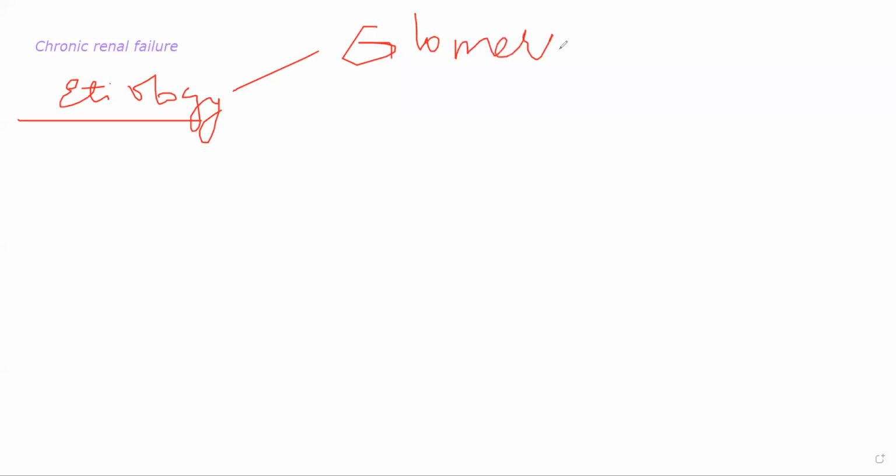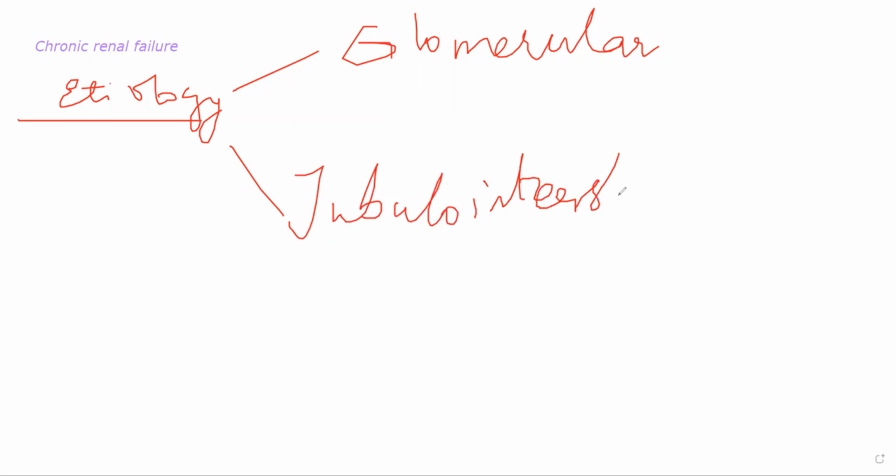Now, if you look at the causes or the etiology of this, there are two main pathologies which chronic renal failure is associated with. Two major groups of pathologies. One is glomerular pathology, so there is a problem in the glomerulus. The other is tubulointerstitial pathology, so there is a problem in the tubules and the interstitium of the patient.